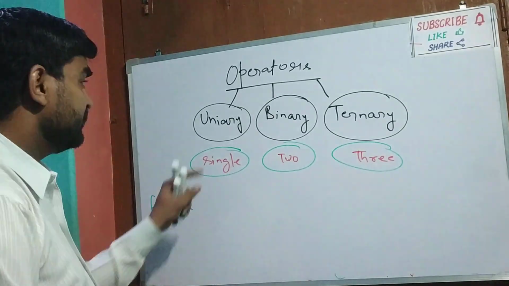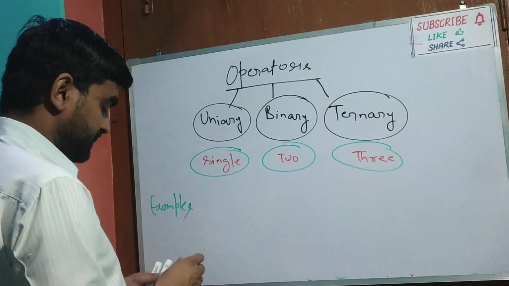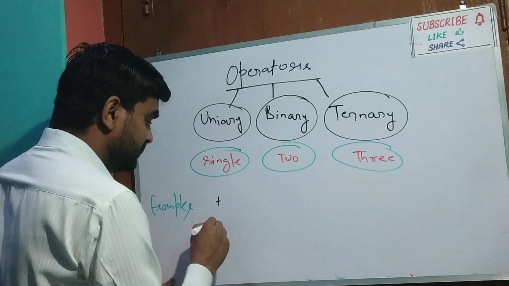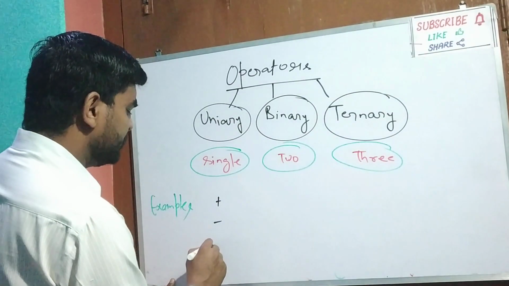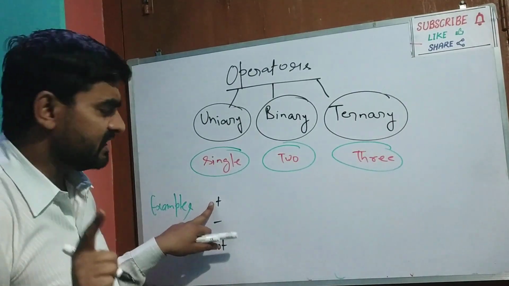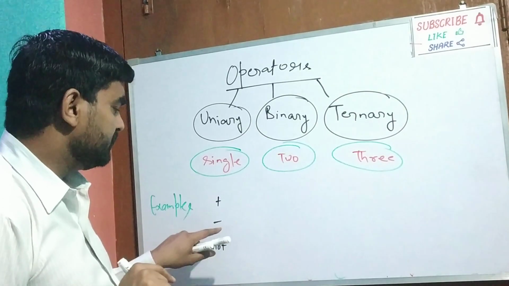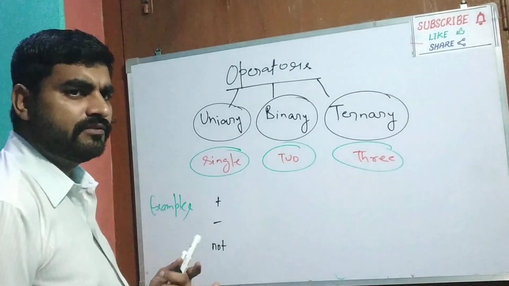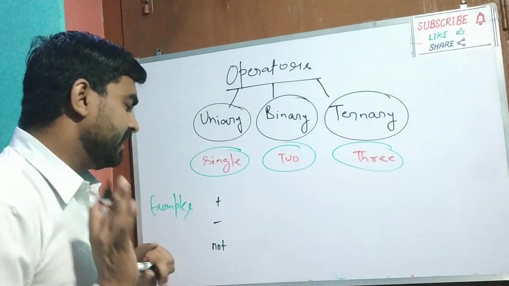In the unary operator, there are two symbols, plus, minus, and one other, not. So this is not simple addition, and this is not simple minus. Not is a keyword which is used as an operator. Later you will learn.